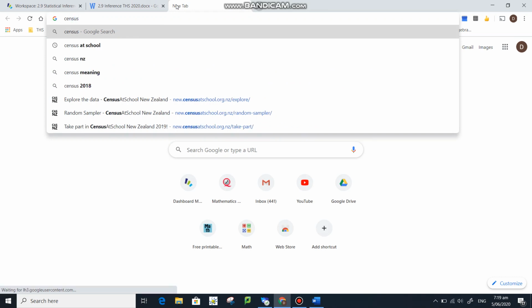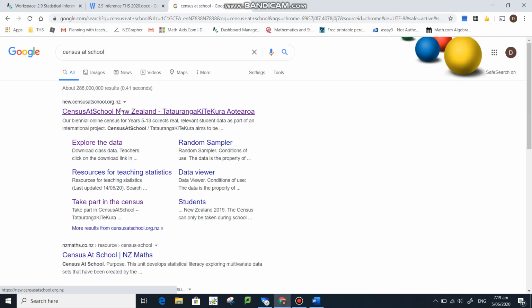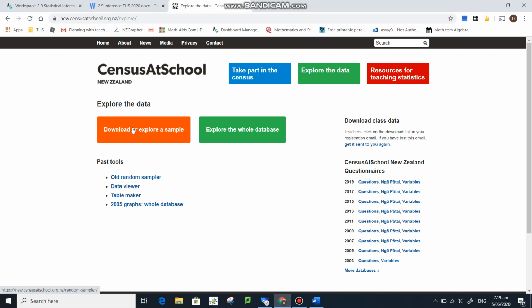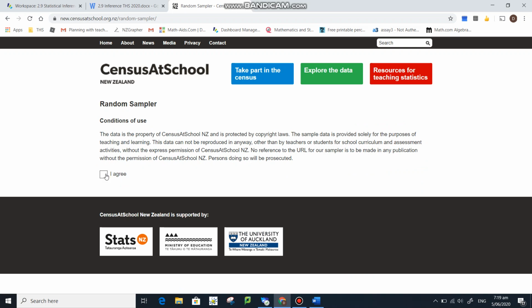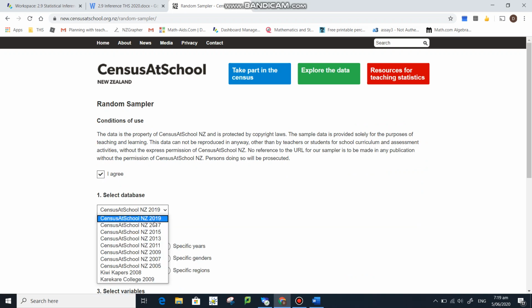Census at School. I even get a prompt right away. Okay, we want to explore data. So it's this one, the green one. Now we download and explore a sample. Yes, we agree. Now here you've got to change this to 2017. It's just because the 2017 data actually had the phone and everything, the after school. That's got the ones that we want. This 2019 had different questions.